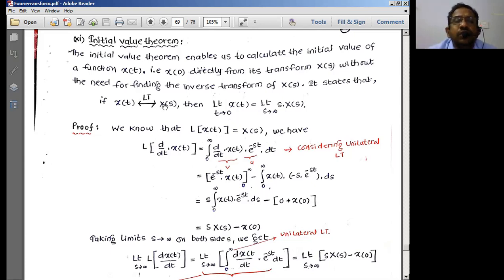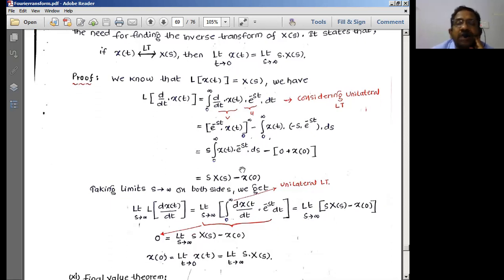So let us say if x of t generates x of s, then the limit of x of t as t tends to 0 is going to be equal to the limit of s into x of s as s tends to infinity. This is the property, which can be called a theorem, because we are deducing this equation from the property. We can simply call it a theorem.